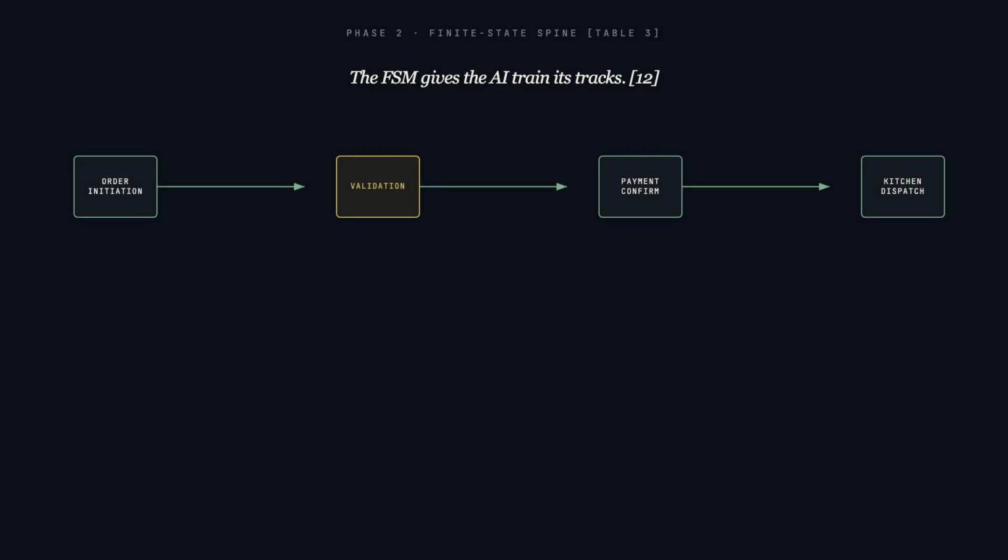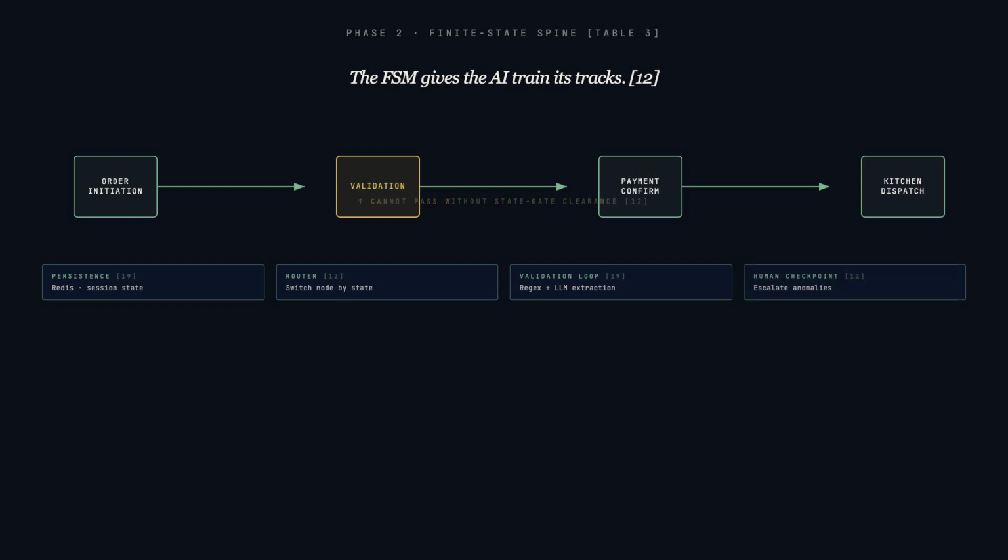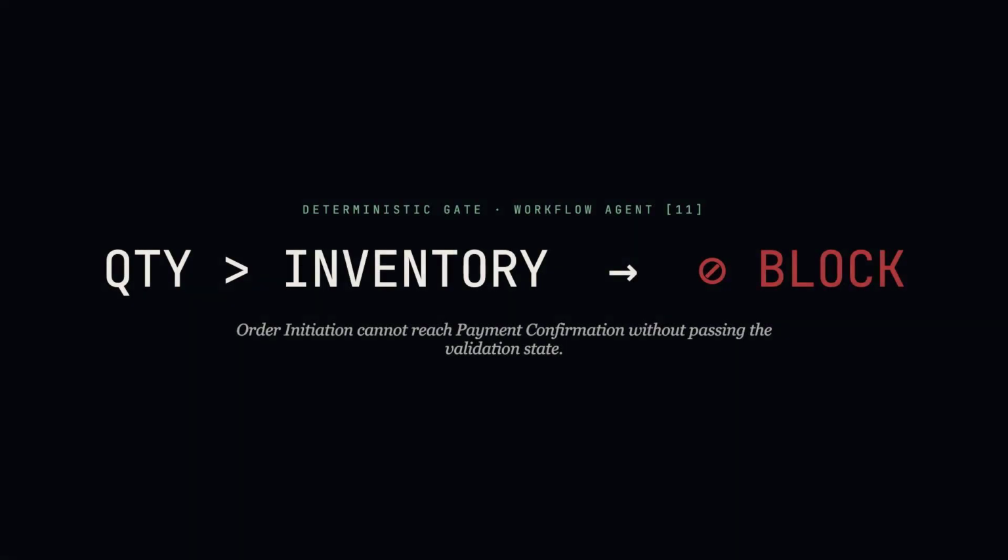Phase 2, a finite state machine wraps the agents. A persistence layer, typically Redis, tracks the user's current state. A router directs traffic by state, not by prompt. A validation loop runs rejects and LLM extraction on every field. A human checkpoint escalates anomalies. The agent cannot jump from order initiation to payment confirmation without passing the validation state.